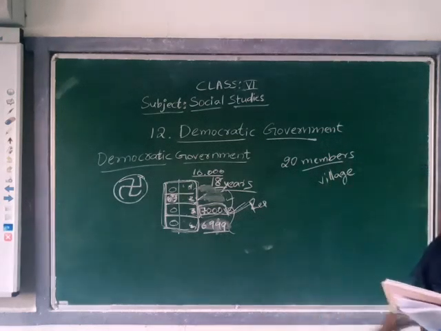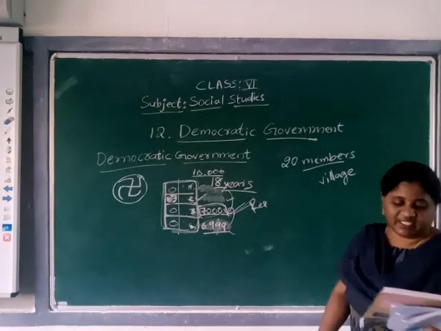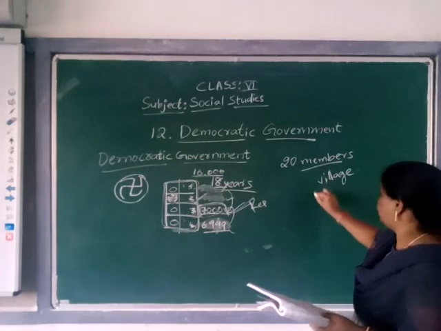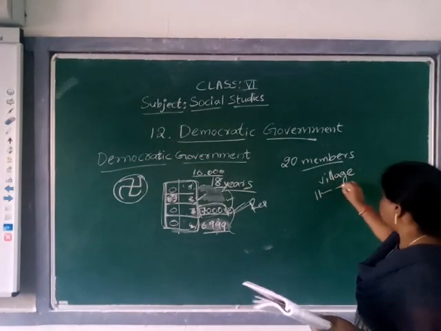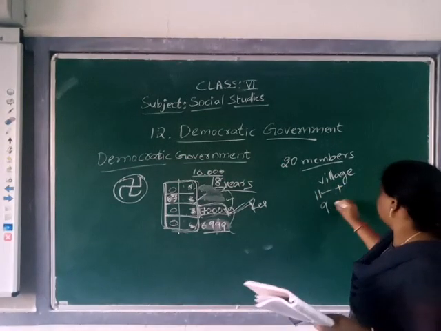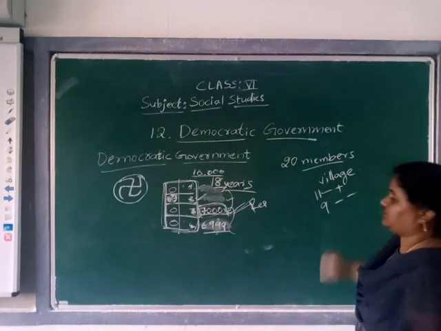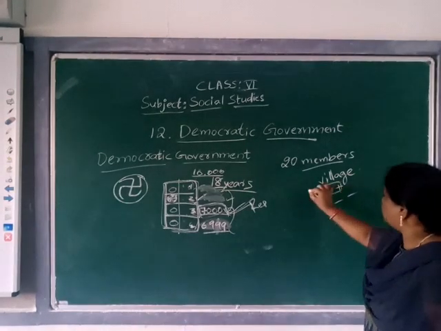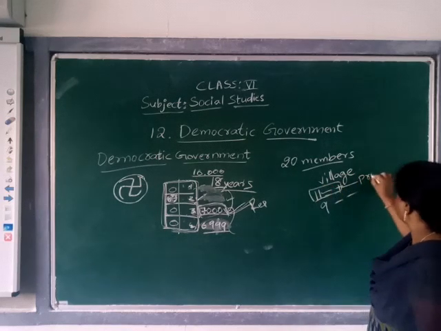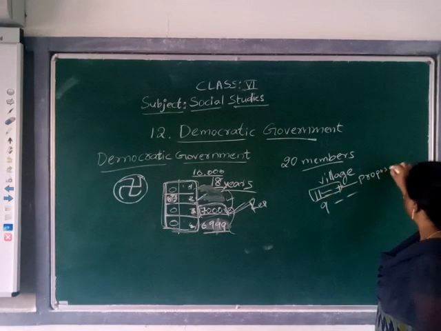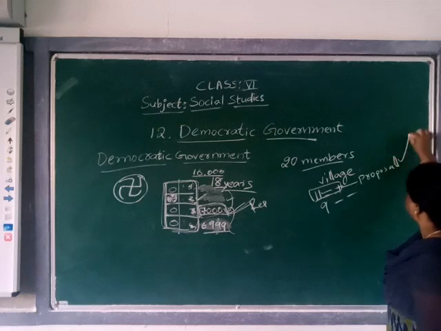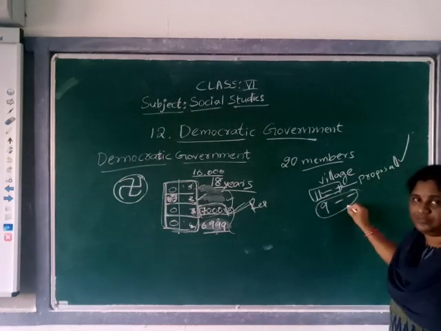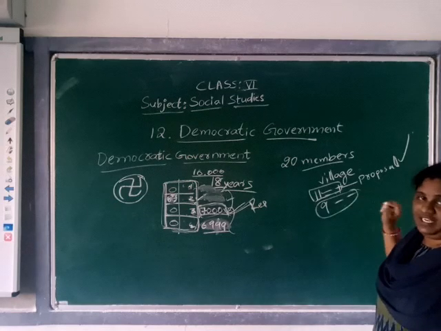If there are 20 members in a village panchayat and a proposal is supported by just 11 persons, 11 persons support it and 9 persons do not. Whatever the proposal, supported by these 11 members, that only is acceptable. Even if these 9 people disagree, nobody will care.